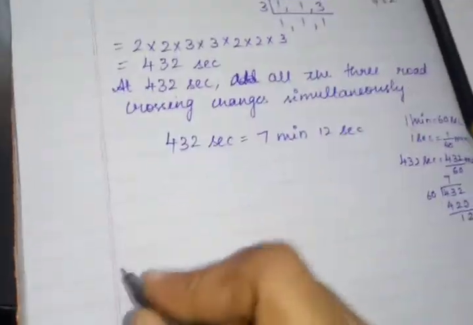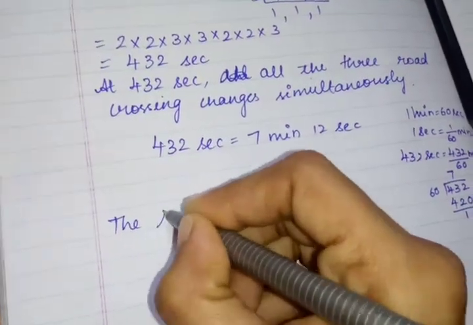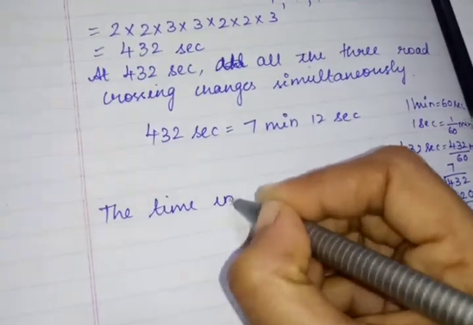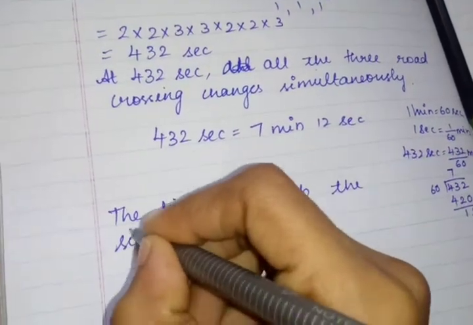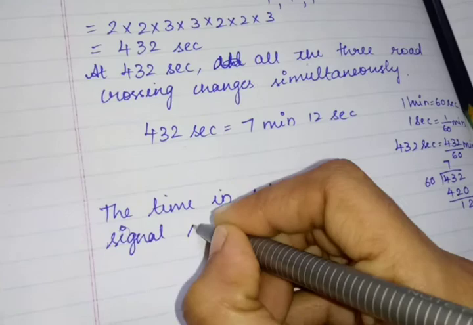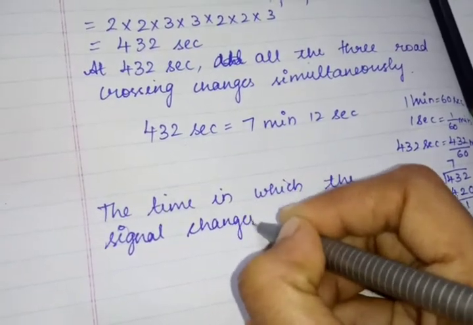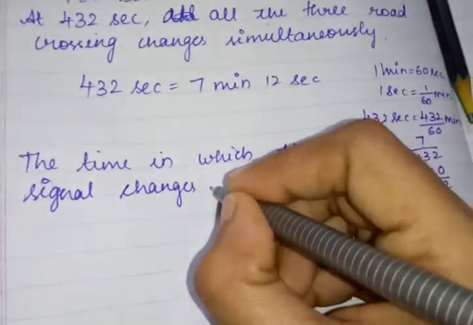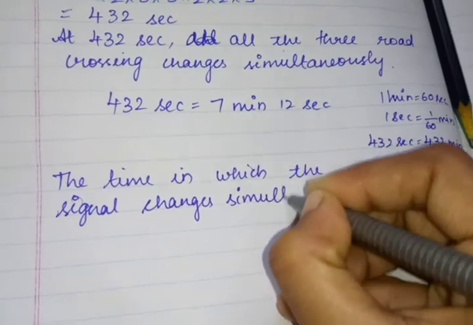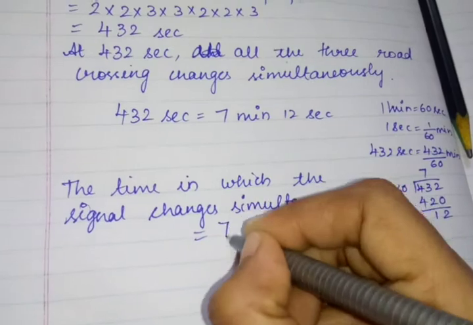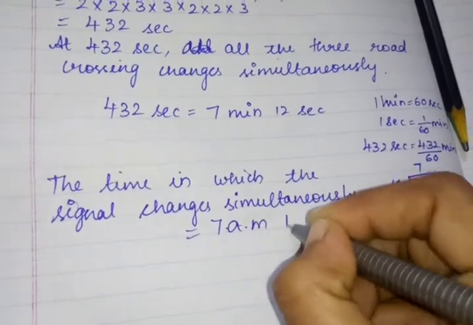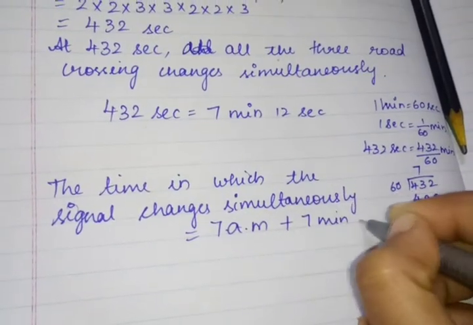So the time at which the signals change simultaneously, we are going to find that now. It is actually 7 a.m. which is given, plus 7 minutes 12 seconds, correct?